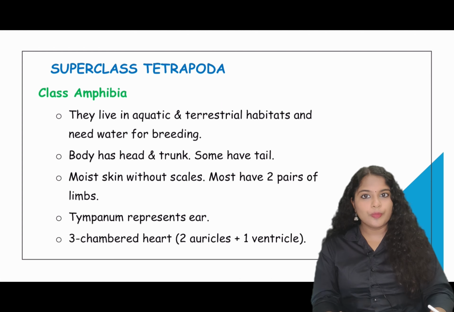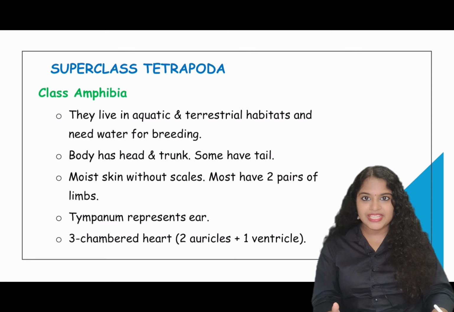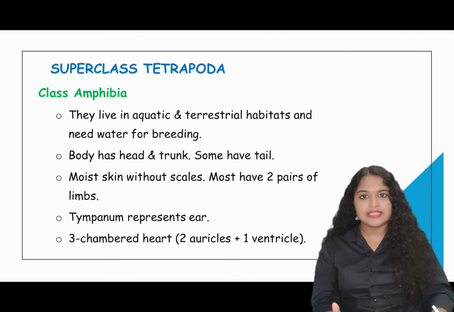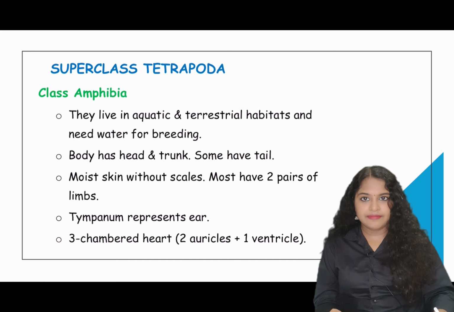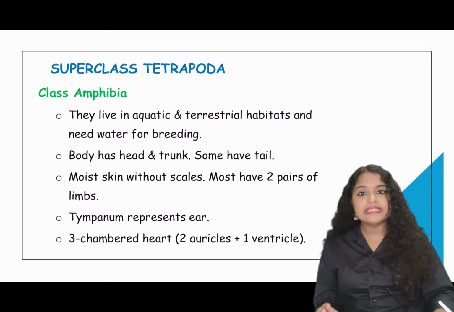Now moving on to the superclass Tetrapoda. Tetra means four. Poda means appendages. So they have four appendages. Organisms with four appendages are called tetrapods. That includes four classes: Amphibia, Reptilia, Aves and Mammalia. So first we will see class Amphibia.